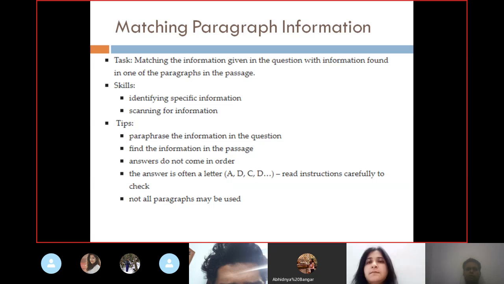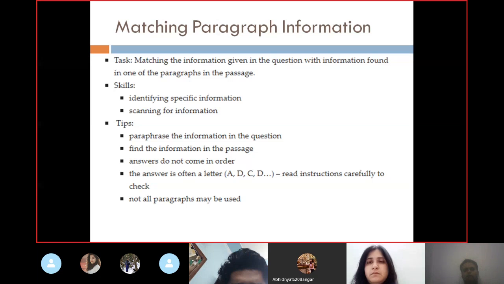On to matching information, matching paragraph information. Matching paragraph information is matching the information given in the question with the information found in one of the paragraphs in the passage. So the skills are identifying specific information and scanning for information. Tips are paraphrasing the information in the question and finding the information in the passage.